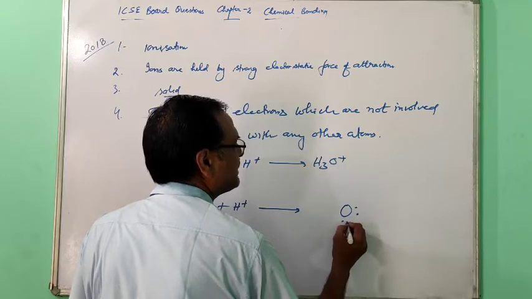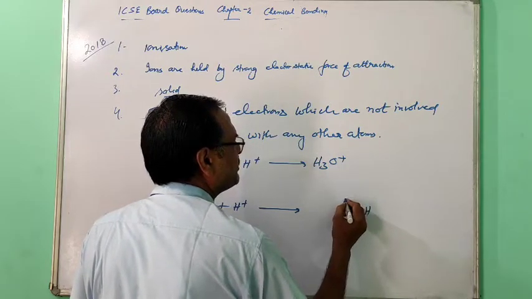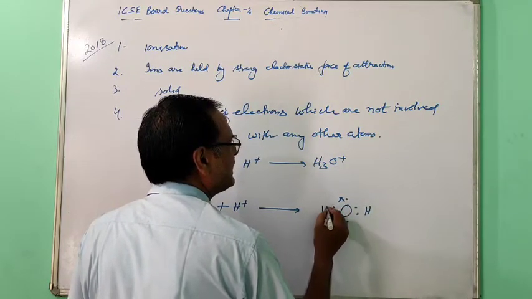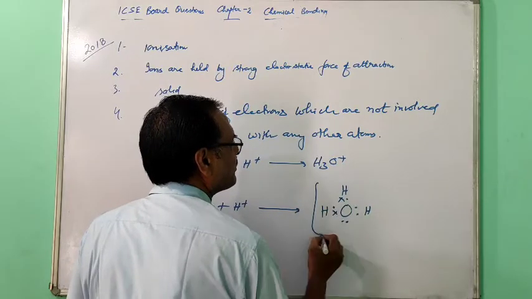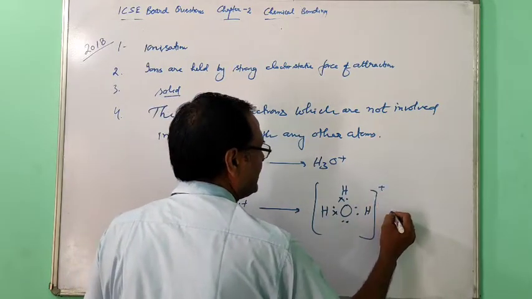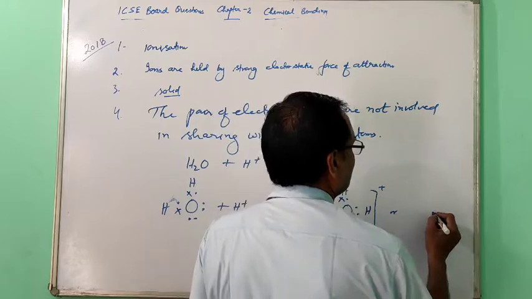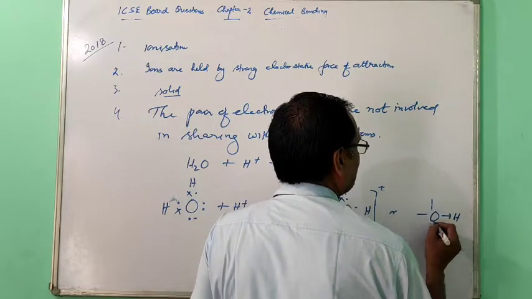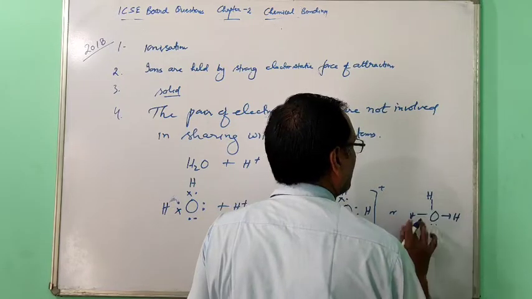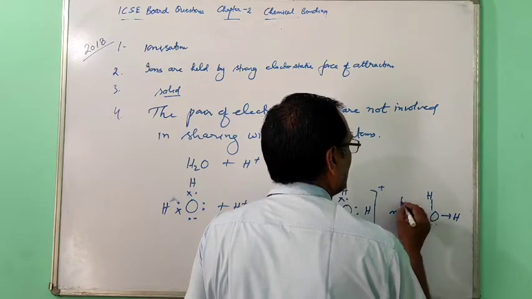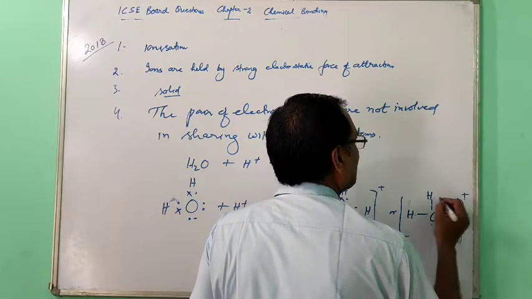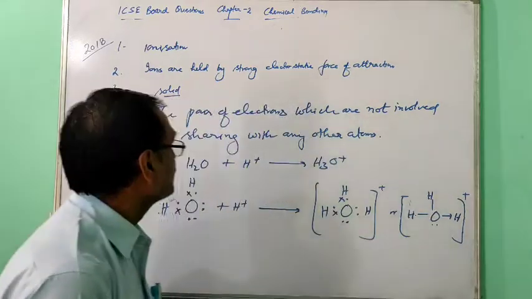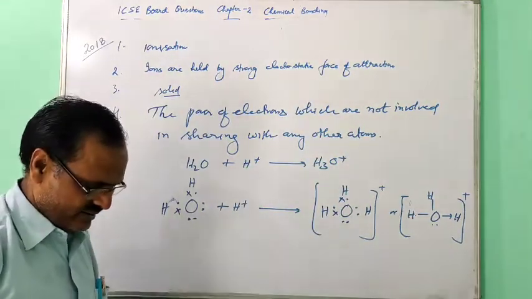Many times you have seen, and I hope that now you are expert in that structure. So this way you can complete this structure. Don't forget to put the positive sign, otherwise they will not give the mark. So 2018.